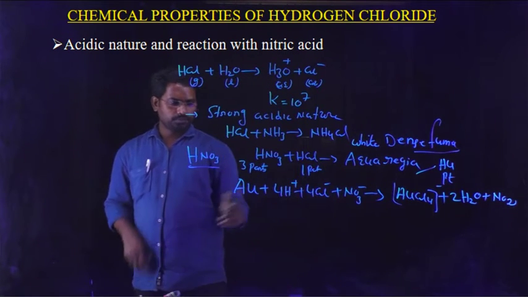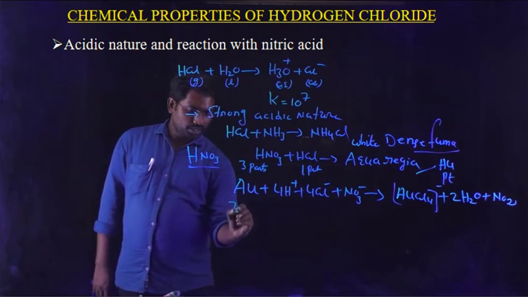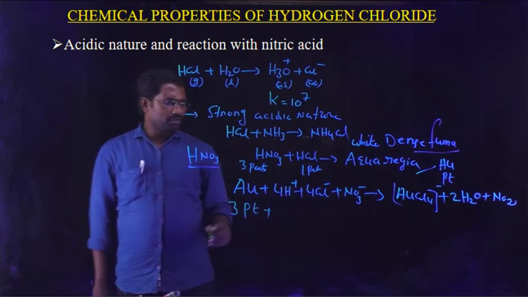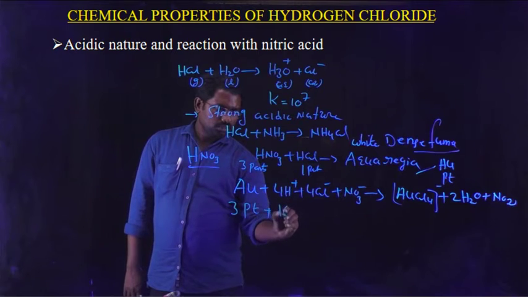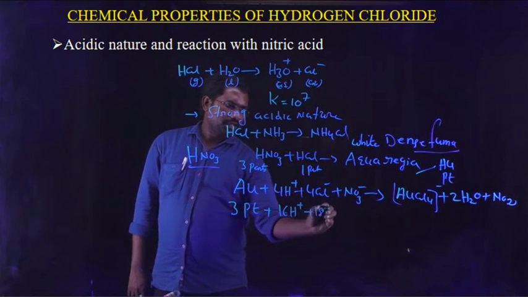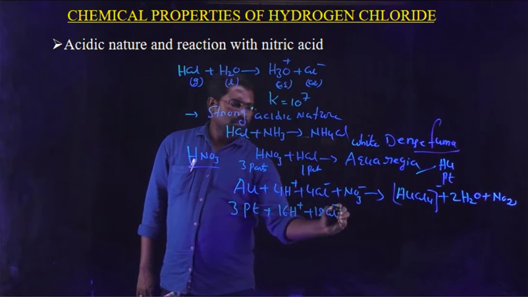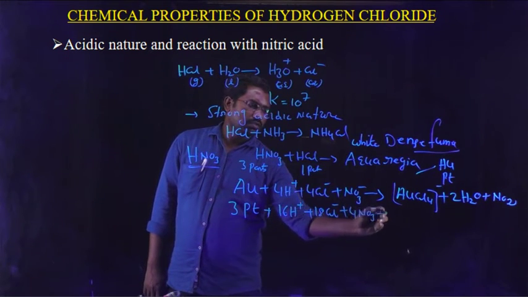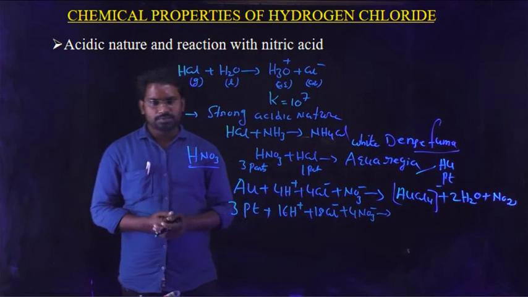And next one, it also reacts with platinum. Platinum reacts with aqua regia. Here 16H plus and 18Cl minus plus 4NO3 minus. So this is a mixture of aqua regia.